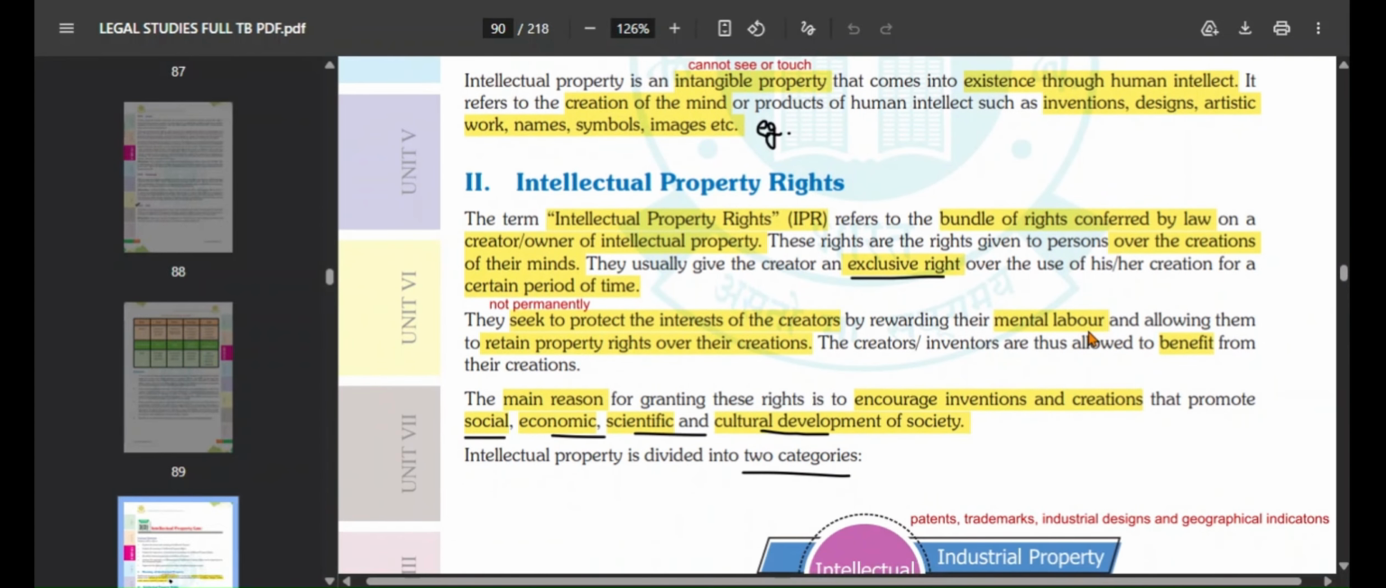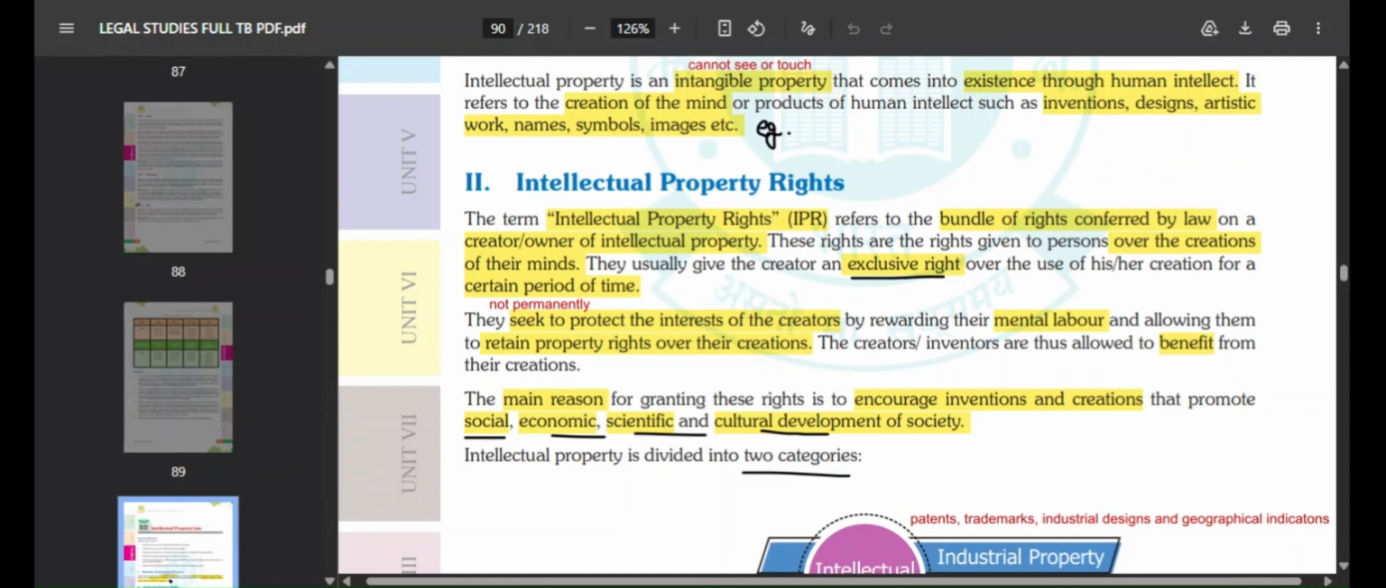Next, we are going to see what is intellectual property rights. The term intellectual property right refers to a bundle of rights that are conferred by law on a creator or owner of intellectual property. Okay, so IPR is a bundle of rights, means it's not a single right, it has a lot of rights which are given by the law. Conferred by law means given by the law to the owner of the intellectual property. Whoever has created that intellectual property, whoever owns it, those bundle of rights are given by law to the owner of the intellectual property. This is known as intellectual property rights.